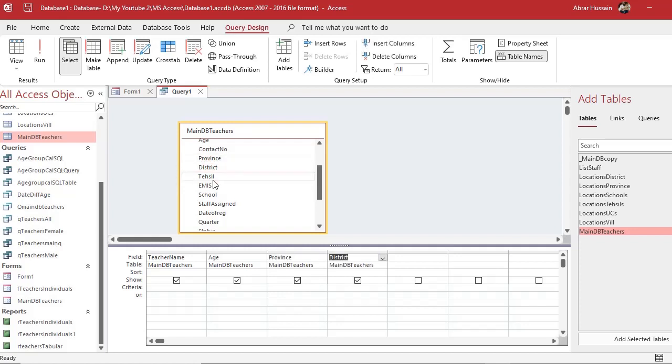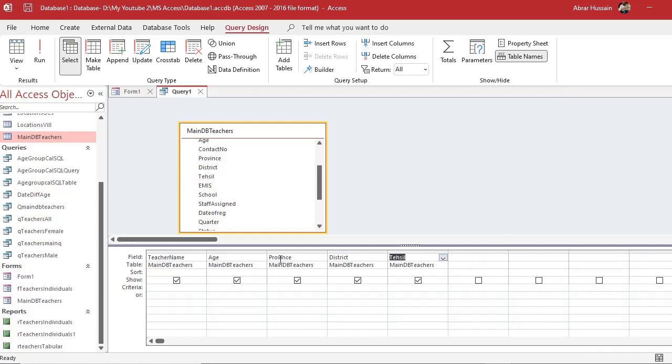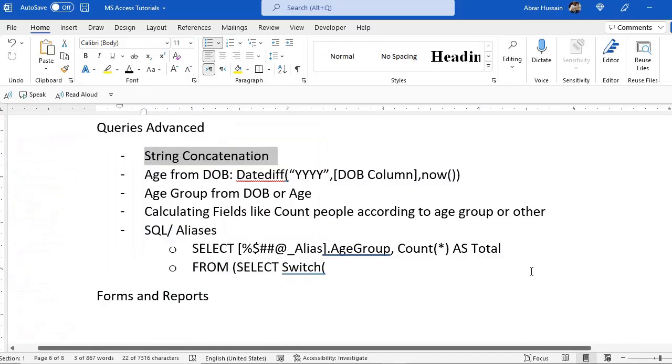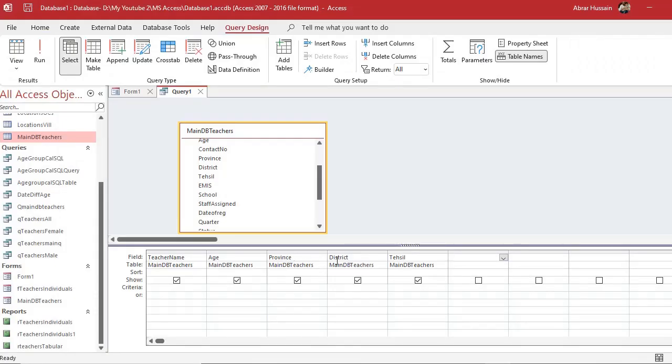province, district, tehsil, but I also want another column in which I want to concatenate or combine three columns. This is string concatenation. So here you can do province, district, tehsil. For example, here I type address, then colon, not semicolon, colon. Okay. Province, district, tehsil. So what do you want first? First you want province, then district, then tehsil in one column.